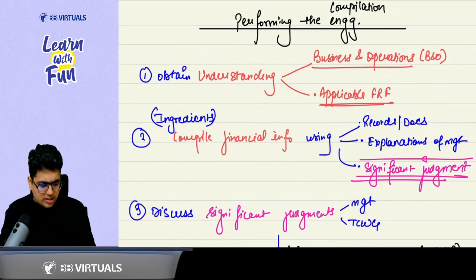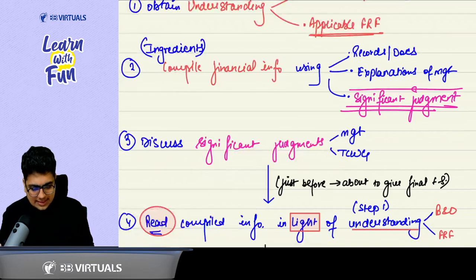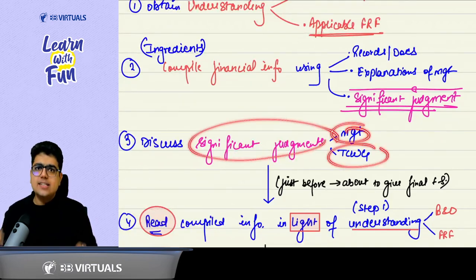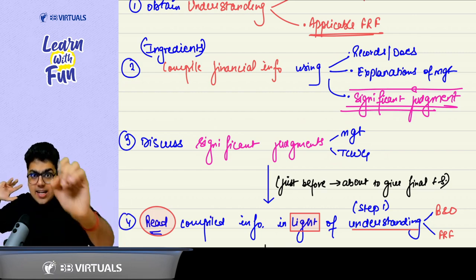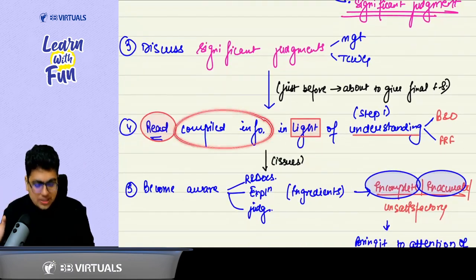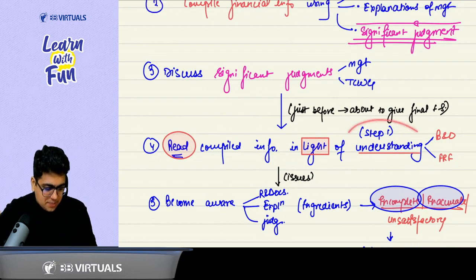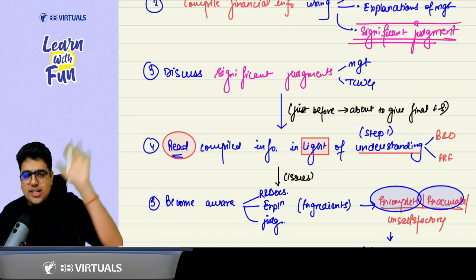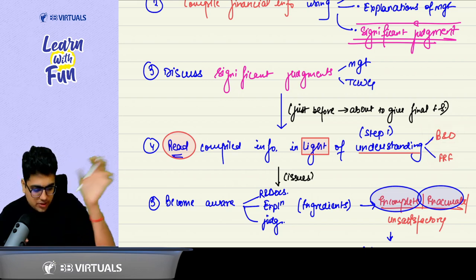And you also need what? Significant judgment. Very important. When significant judgment is very important, discuss it. Understand it better. So discuss the significant judgments with the management and TCWG. Once you are done with it, ready to issue the report, wait. Read the report again. Read the compiled information in the light of your understanding of step number 1. In step number 1, what understanding did you take? B&O, FRF, business and operations, and the financial reporting framework.